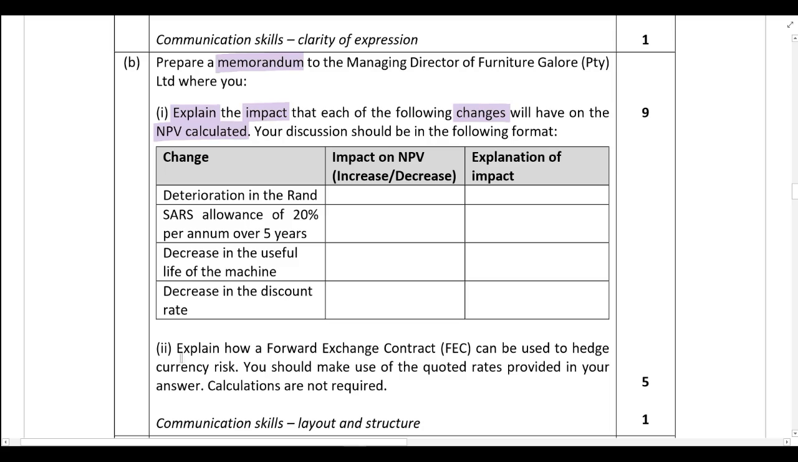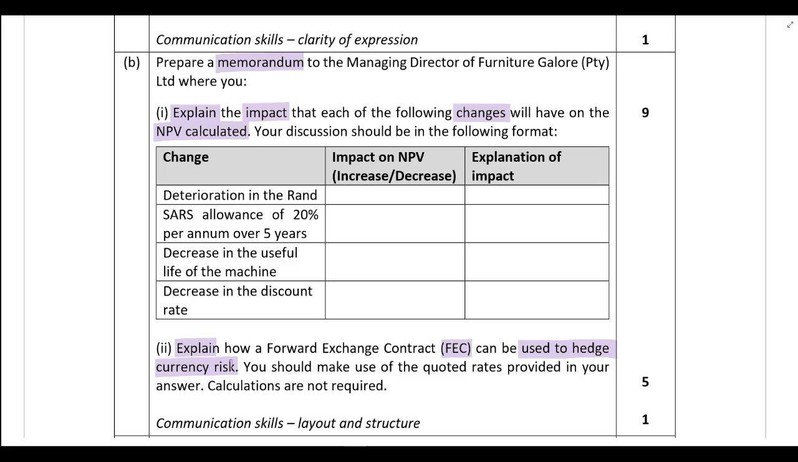And then after that, you need to explain how an FEC or a forward exchange contract can be used to hedge currency risk. You should make use of the quoted rates provided in your answer. The calculations are not required. All right, and there's 1 mark available over there, and that is awarded for layout and structure.